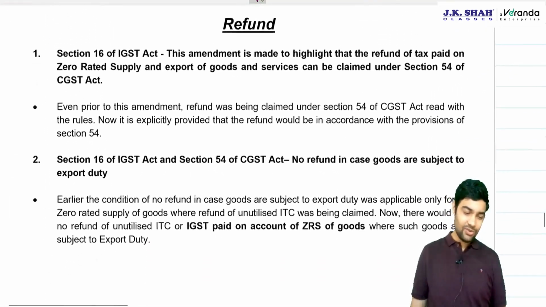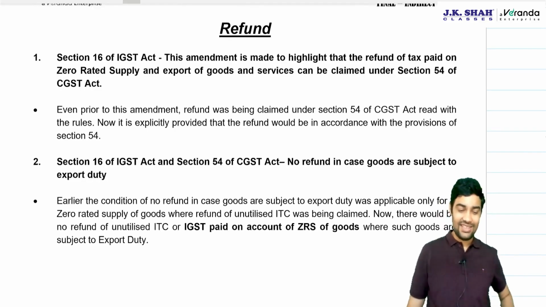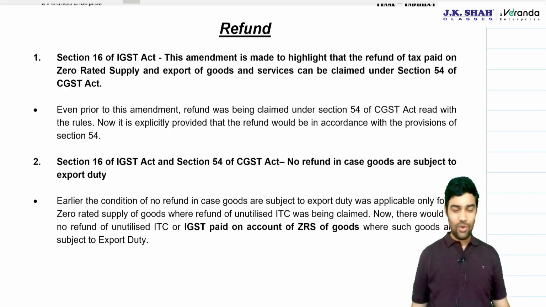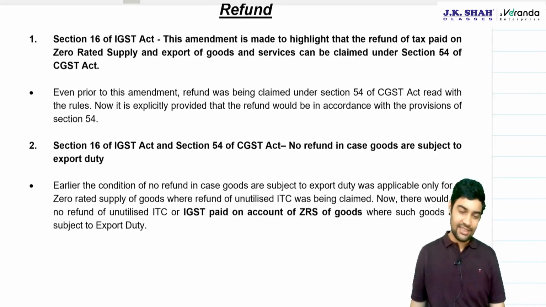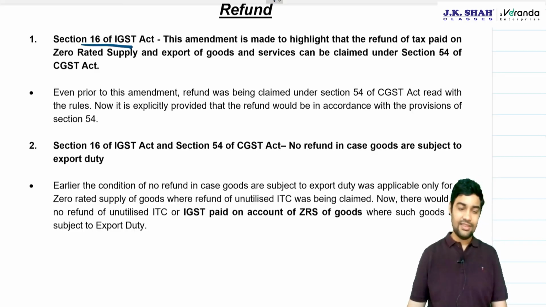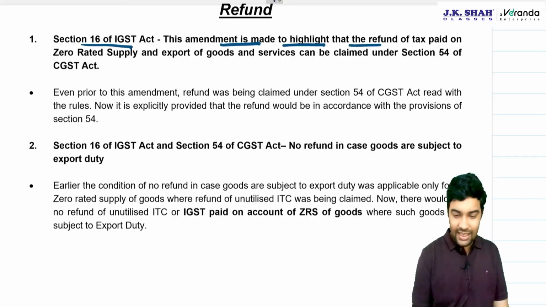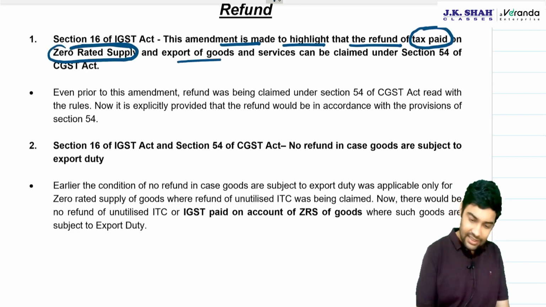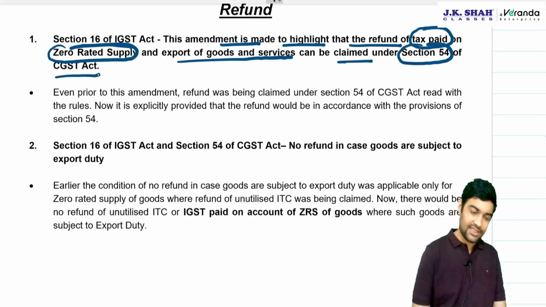Okay, moving on to refund. So very cosmetic provisions. There have been very small changes in refund, no major change. The first amendment is Section 60. This amendment is made to highlight that refund of tax paid on zero rated supplies and export of goods or services can be claimed under Section 54 of CGST.